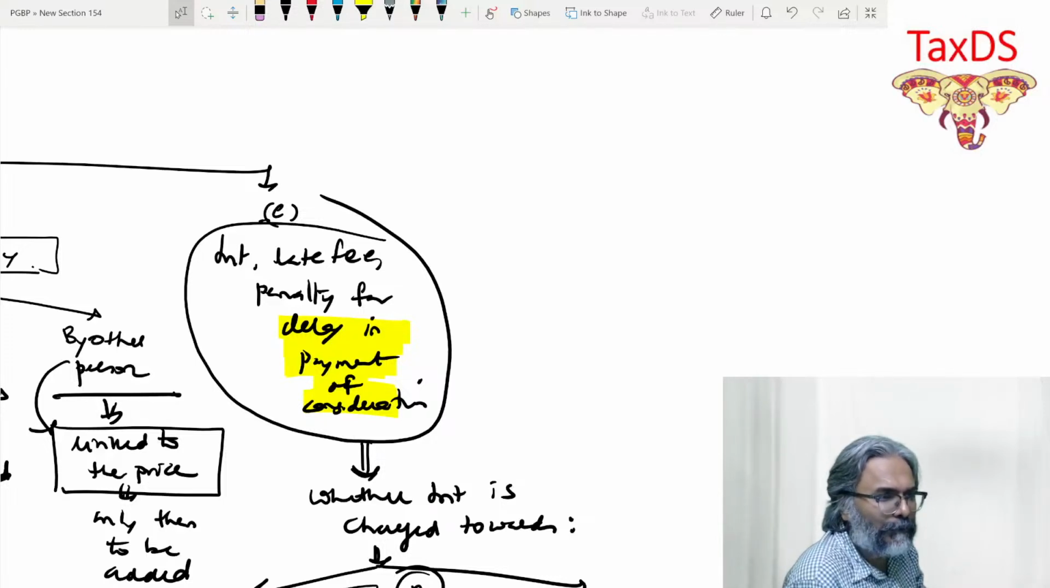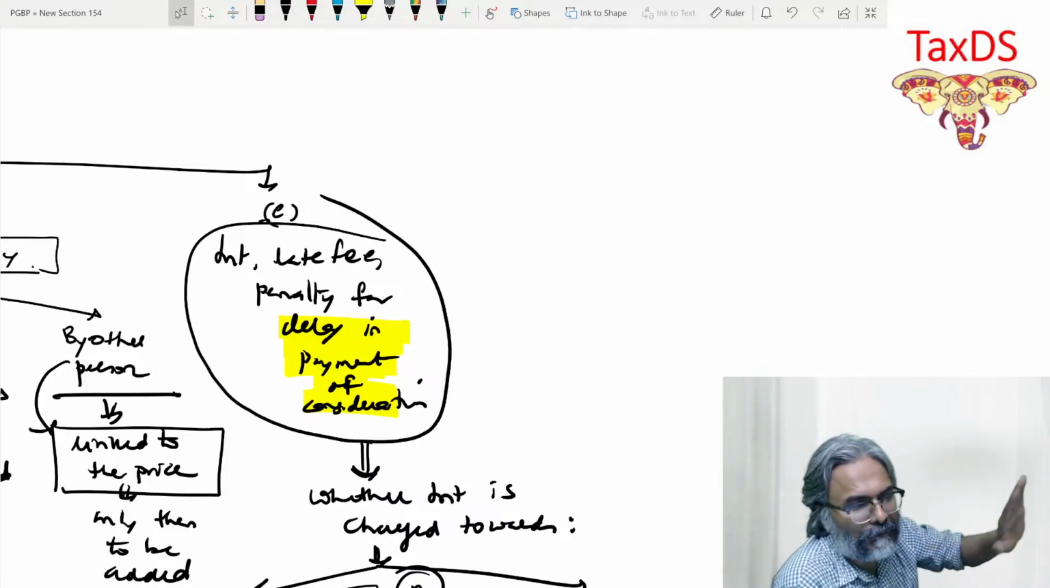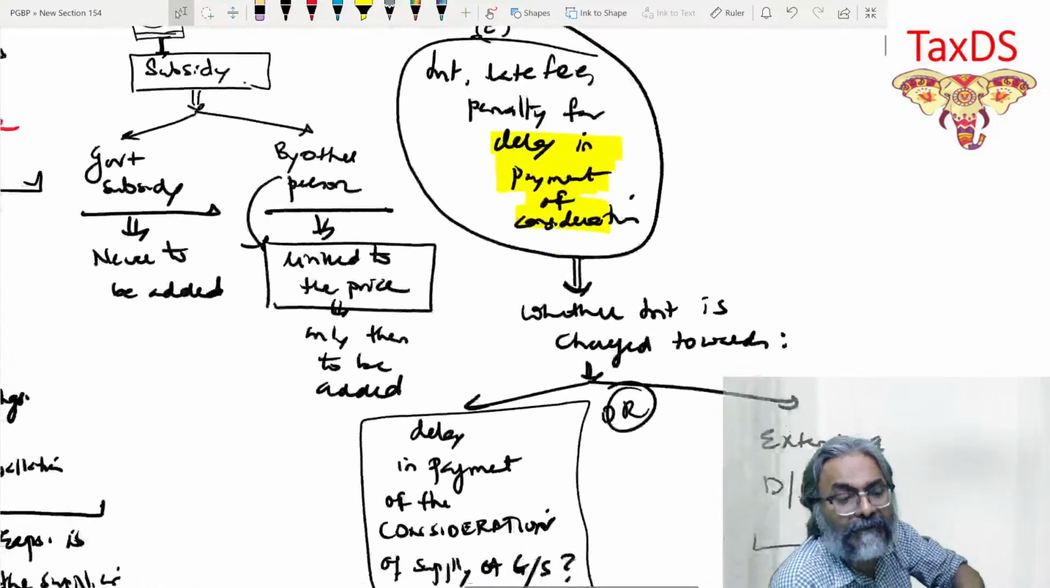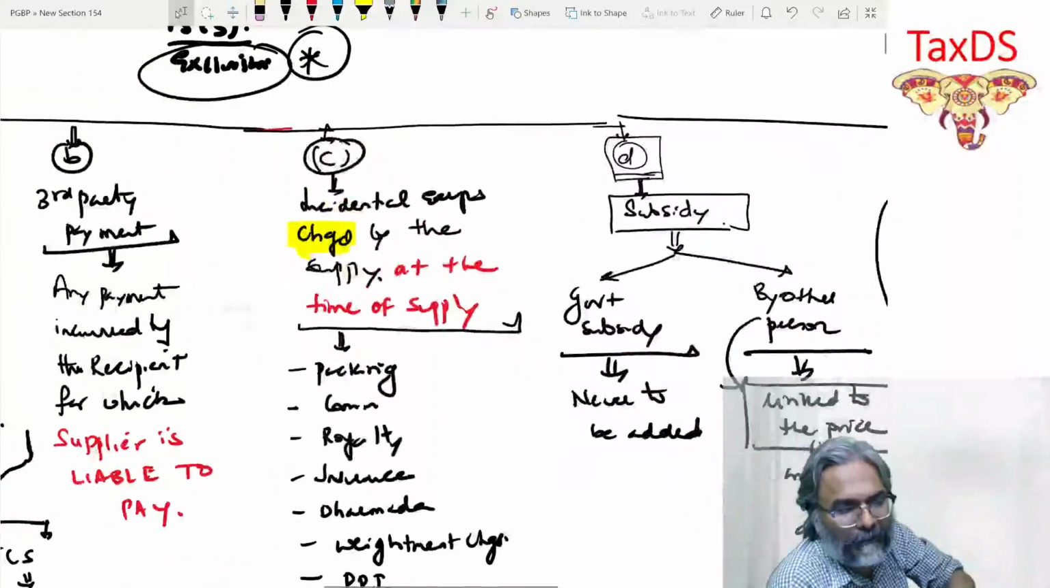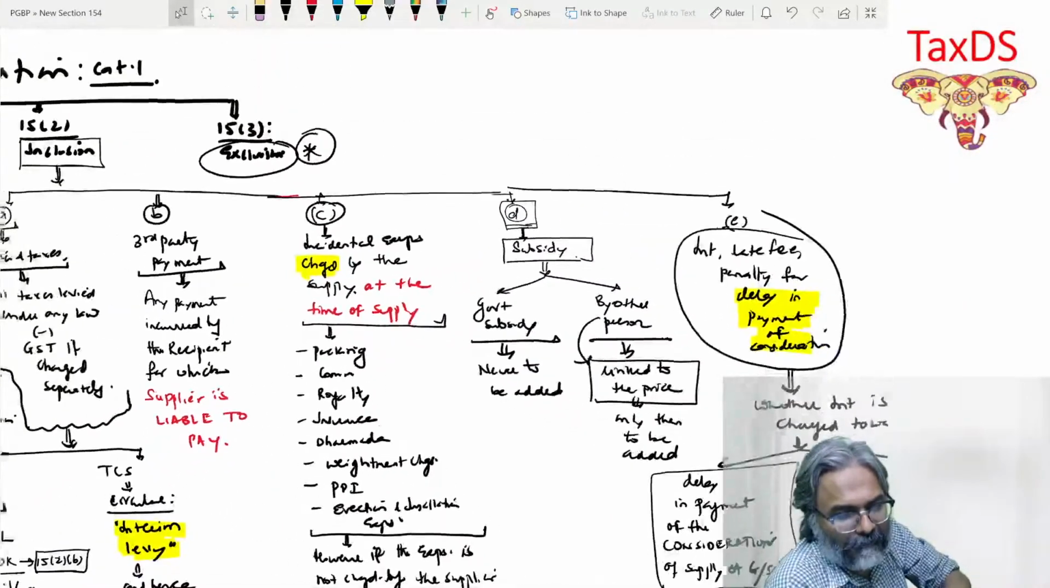Now, coming to the third category, students, 15.3. I told you what? 15.3 students is about deduction. That is what 15.3 is all about.